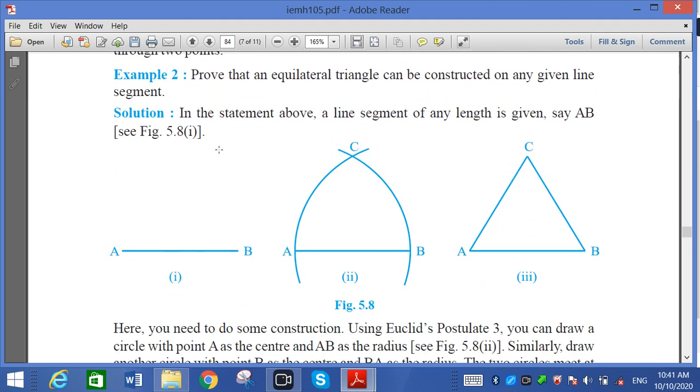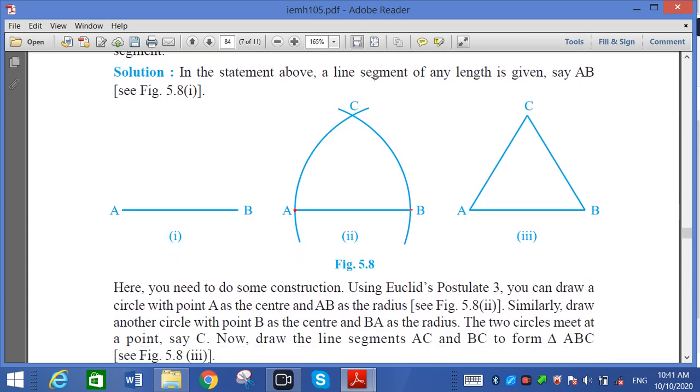Now example number 2. Prove that an equilateral triangle can be constructed on any given line segment. So it is a line segment again. Then, with the same line segment, we make an arc from here, and again an arc from here. If I join, then we can make an equilateral triangle. Let me see how they are doing it.